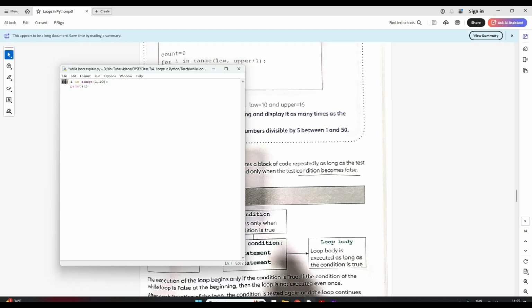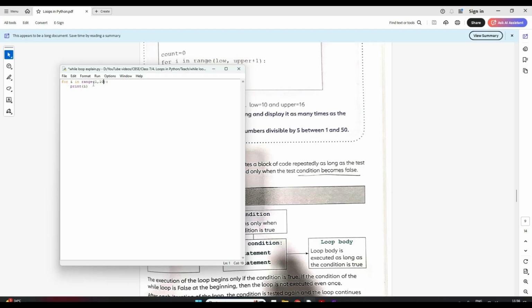This is the syntax: for i, where i is any variable, in range. If you remember, range has 3 parameters: the start, stop, and the step. The start is optional; if you don't give it, it takes 0. Stop is compulsory, so it is mandatory. Whatever you give, it takes 1 less than that, so it will be 1 till 9. Then you have the third parameter, step, but here I'm not giving any step value, so by default it will take 1.